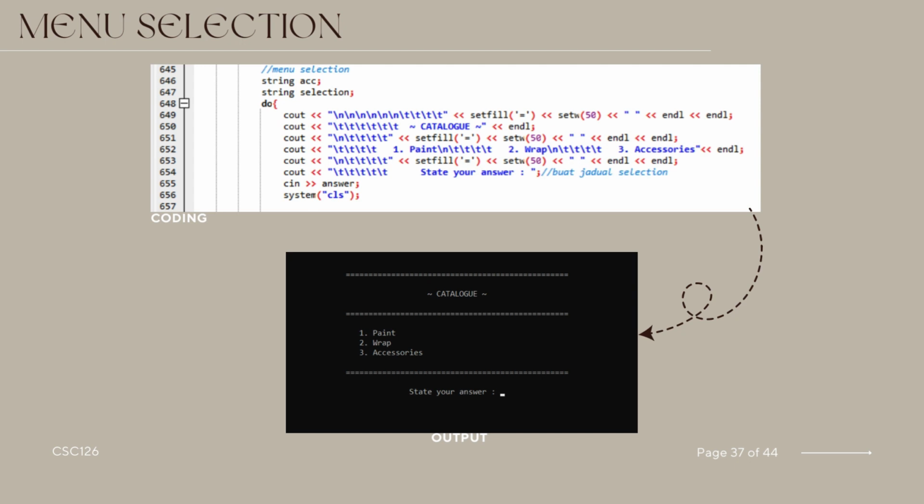This loop ensures that the user makes a valid selection, and the process continues until a valid response is provided. The chosen option is stored in the answer variable for later use in the program. This coding segment establishes an interactive and organized approach for customers to browse through different customization categories within the workshop's catalog, enabling them to make an informed choice for their vehicle customization.